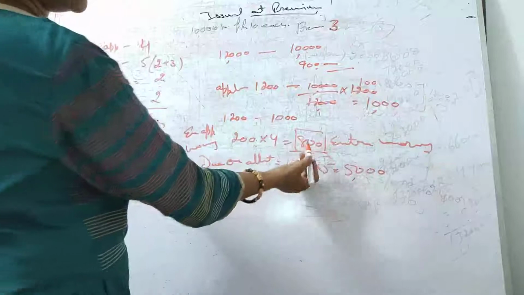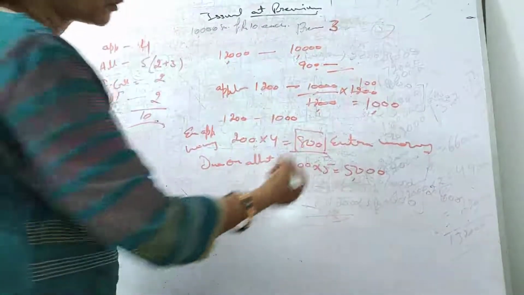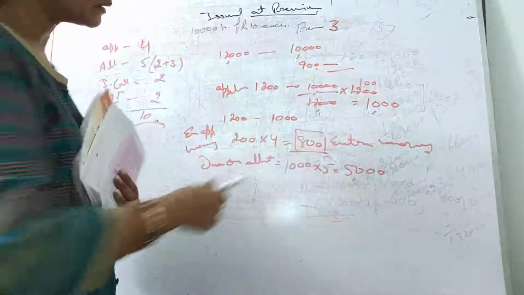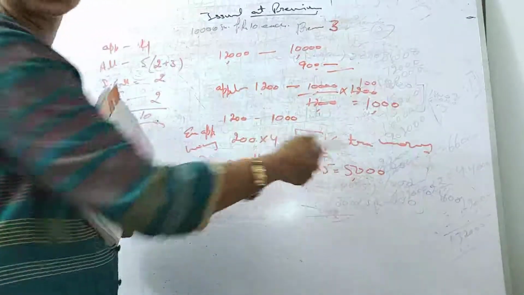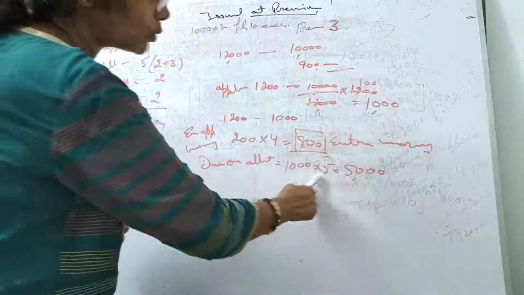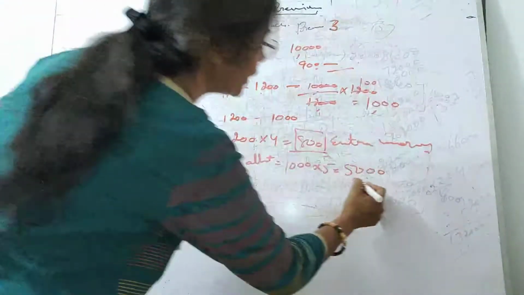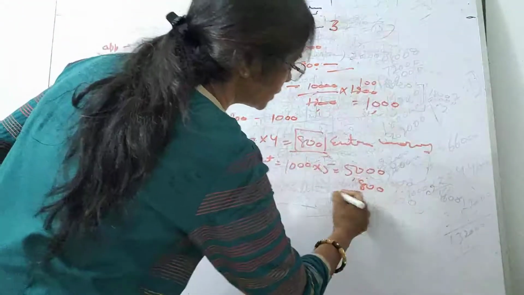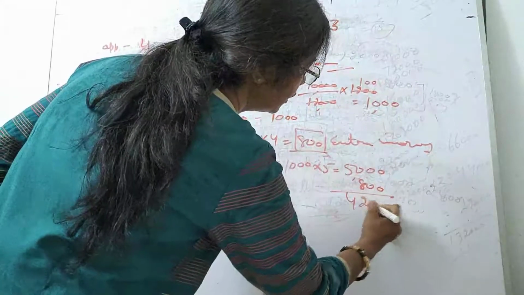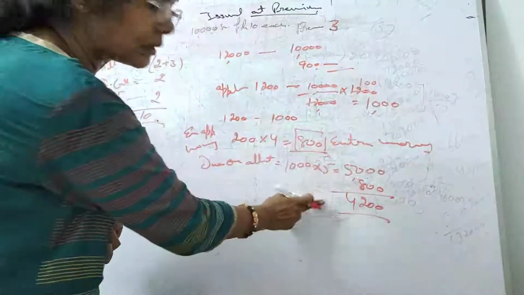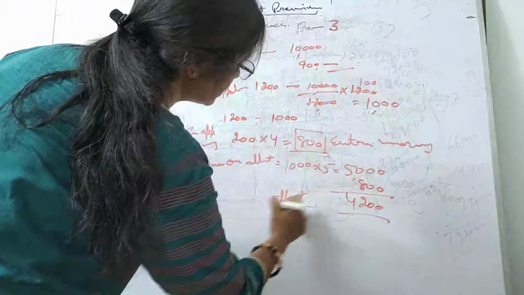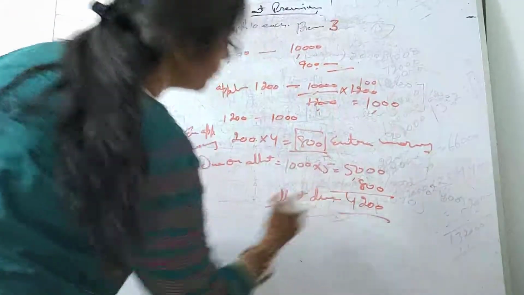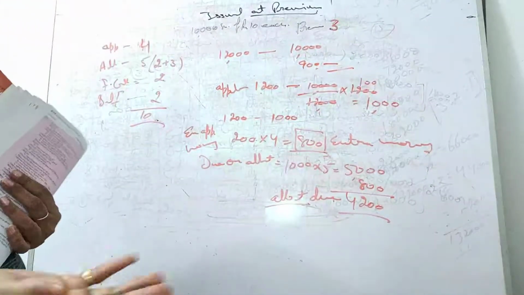Students, we have 800 rupees which we can adjust on allotment, because this is the money which we have received on extra application and will be adjusted on allotment. So amount due on allotment is 5000. So 800 we presume, of course, this we have already received. So what is calls in arrear which we didn't receive on allotment? That's 4200. All right. So this is allotment due, which is not received, calls in arrear.